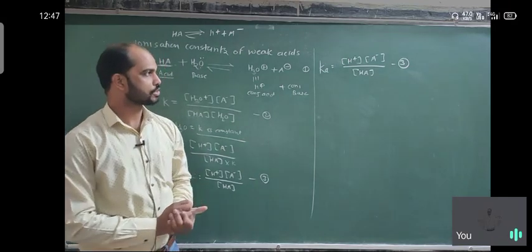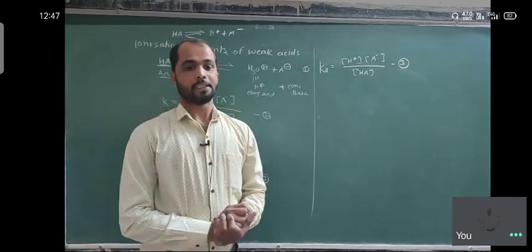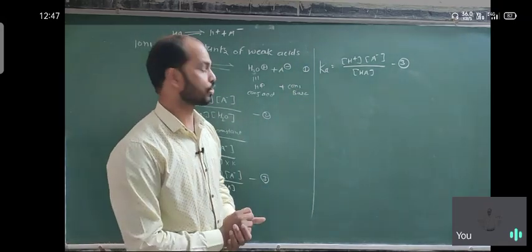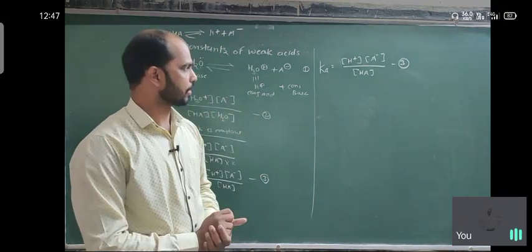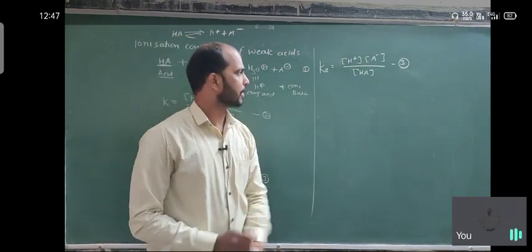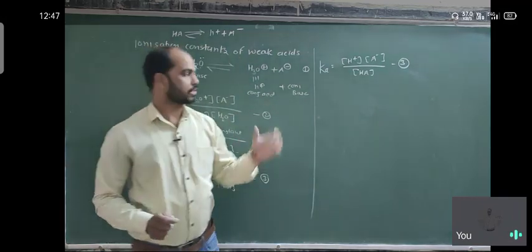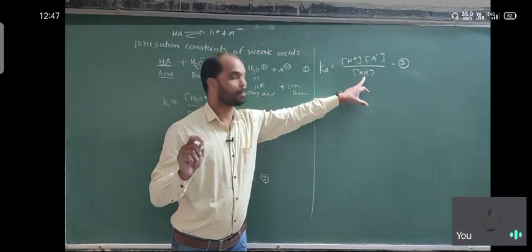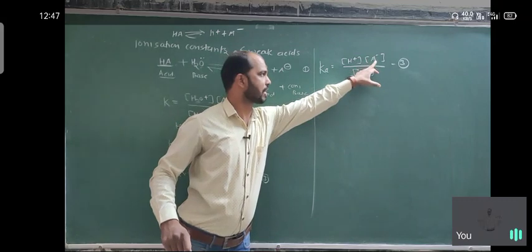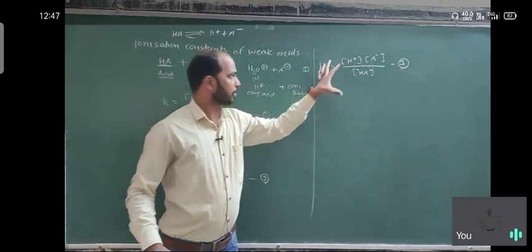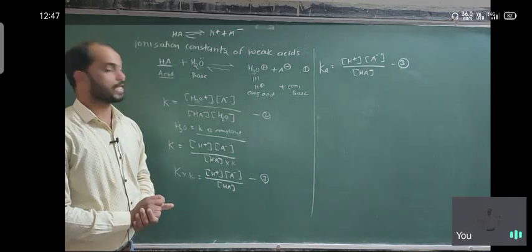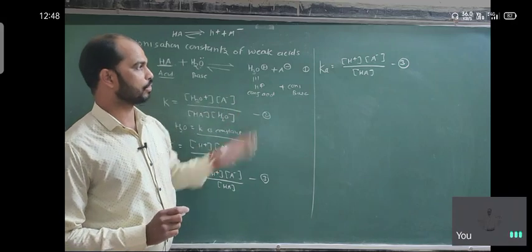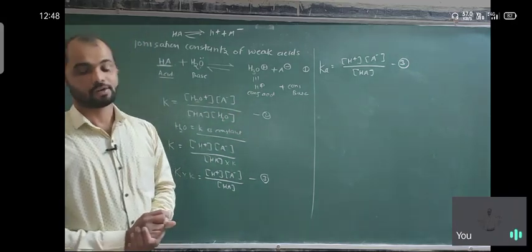So the ionization constant of an acid depends on the molar concentrations of the cation and anion, meaning the molar concentration of H plus and A minus, as well as the number of HA molecules present, both unionized and ionized. So what is the concentration of H plus and A minus upon the concentration of unionized HA? This is the ionized, this is the unionized. This is the equilibrium constant of the acid. Using this we can calculate the dissociation constant or ionization constant.